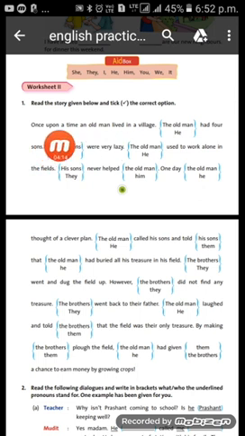So see here, once upon a time an old man lived in a village. Now this is the story of an old man. The old man or he, now we have to choose from here. Now you all know that we use replacing words to avoid repetition of naming words. Now the old man, it's a naming word, so we can't use it again here. So what we will use? We will use he. So he had 4 sons. Now the 4 sons or they. Now we all know the 4 sons, it's again a naming word, right? So here what we will use for the 4 sons? We will use they.